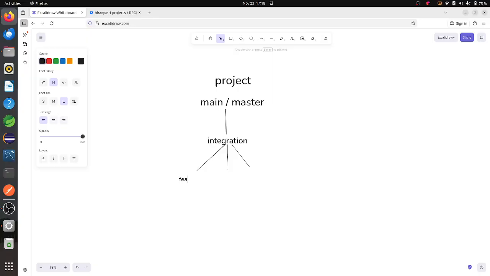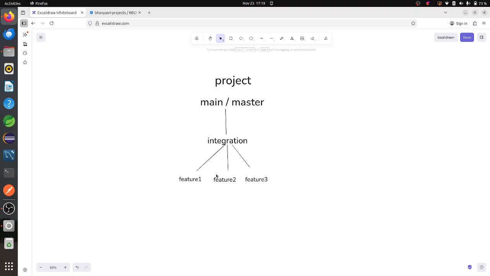Similarly, we are having so many branches as per the developers' size, meaning how many people are coding the project.